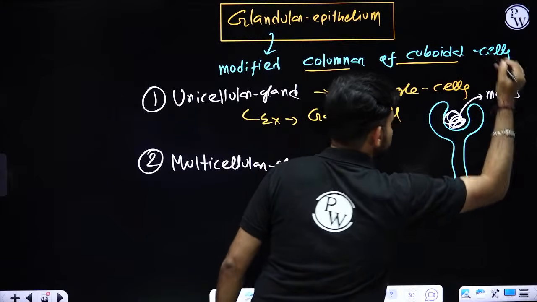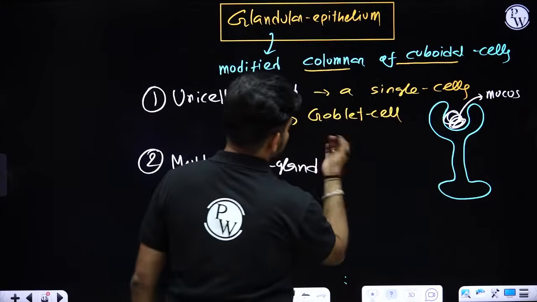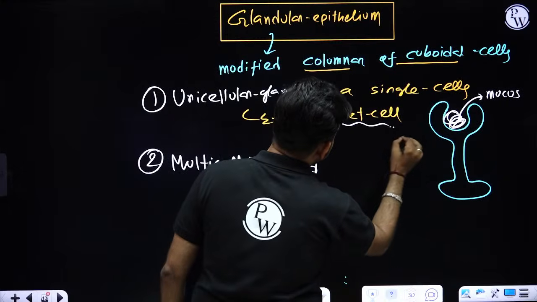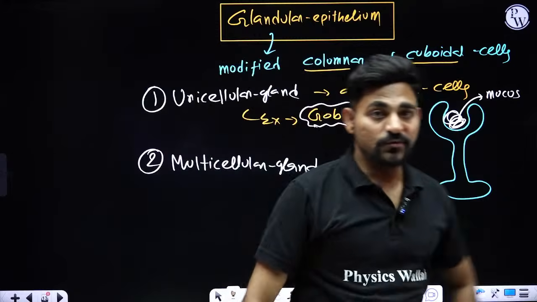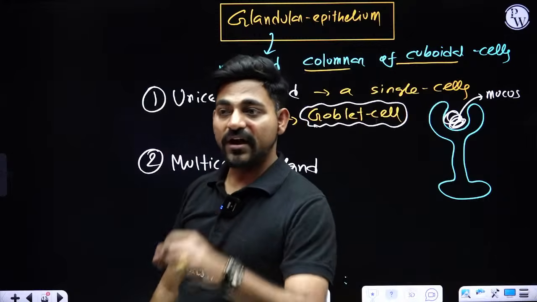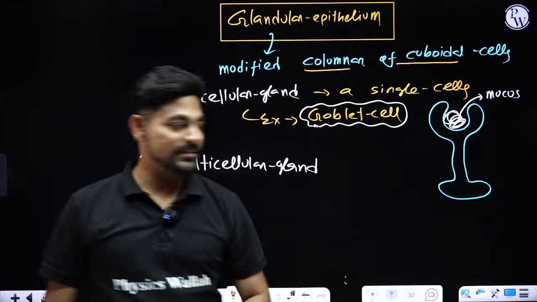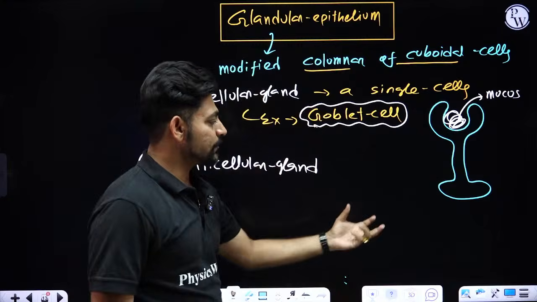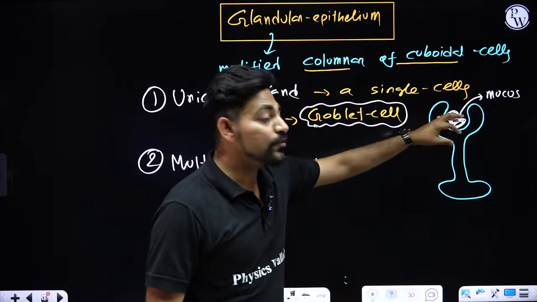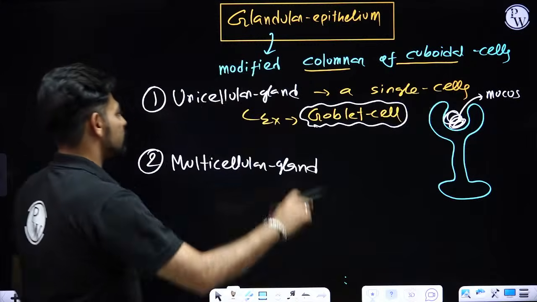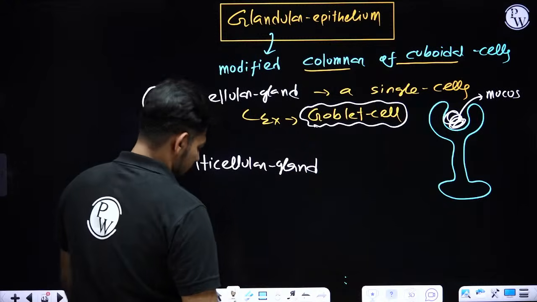Because of the shape, we named this unicellular gland the goblet cell. You might have watched that movie Goblet of Fire, right? Goblins. So goblet means wine glass shaped cells which can produce mucus. And that is an example of a unicellular gland.